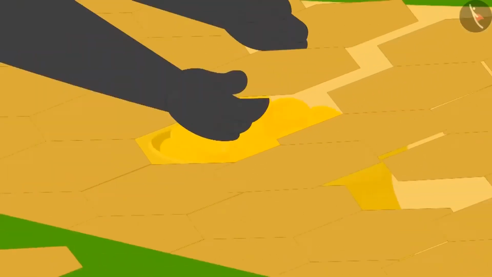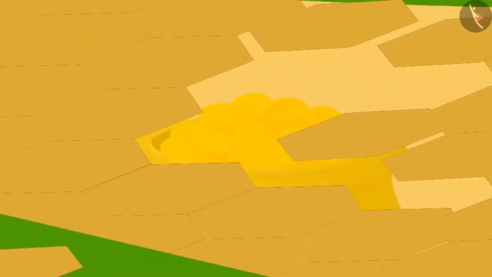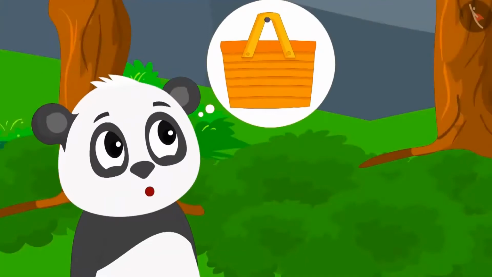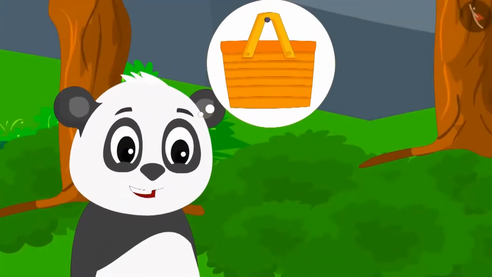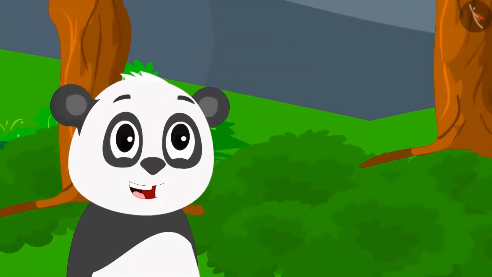He removed all the tiles laid by Babban. Just like Babban, he also saw a lot of gold coins inside that vessel. Like Babban, Golu also decided to come and take away that treasure the next day.